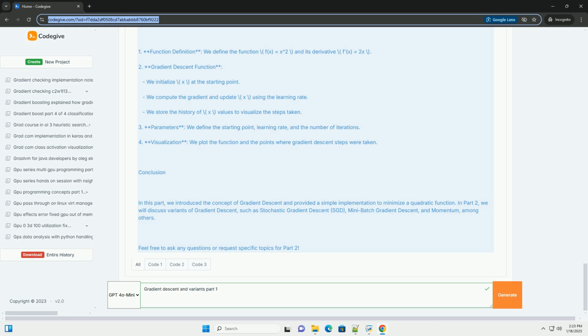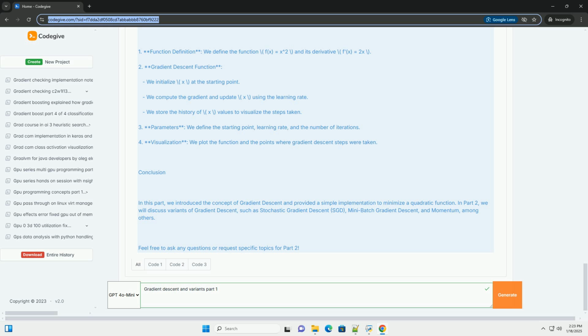4. Repeat: continue this process until convergence, when changes in the loss function are smaller than a threshold or a maximum number of iterations is reached. Example: gradient descent in Python. Let's implement a simple example of gradient descent to minimize a quadratic function f(x) = x^2. The minimum of this function is at x = 0.